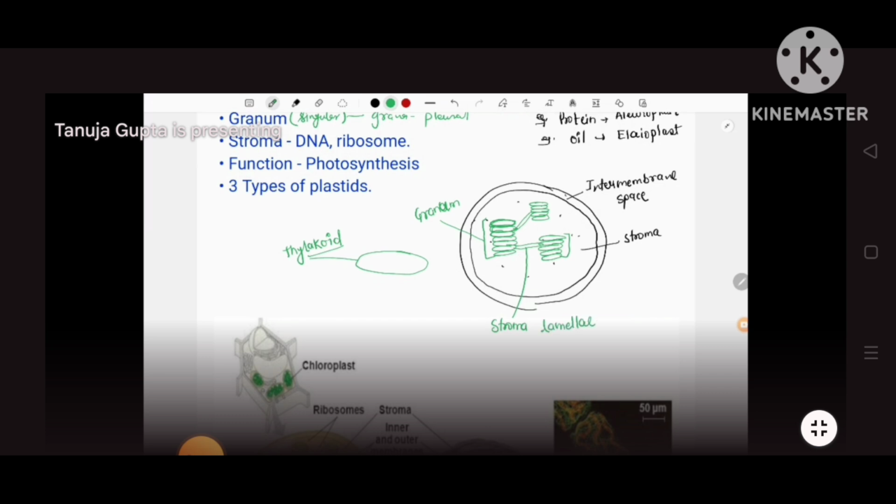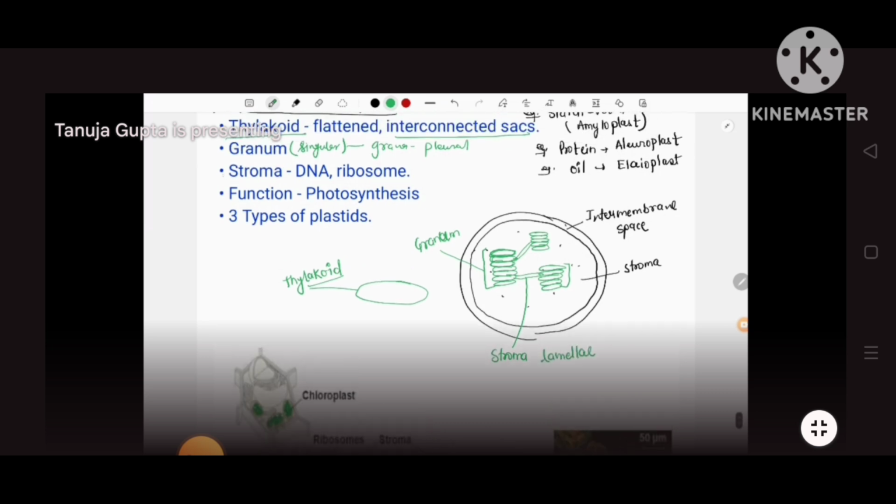Got it? Also, the stroma has its own DNA, like this, and some ribosomes are also present inside this stroma. So this is DNA, this is ribosome.